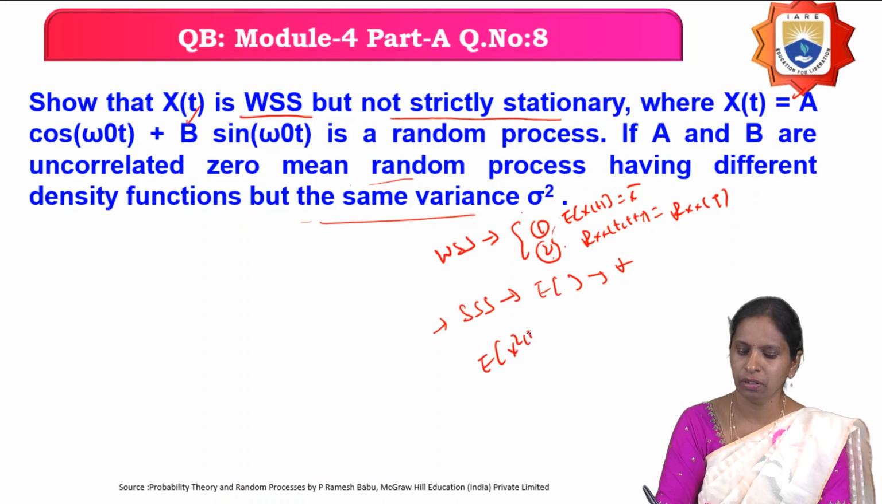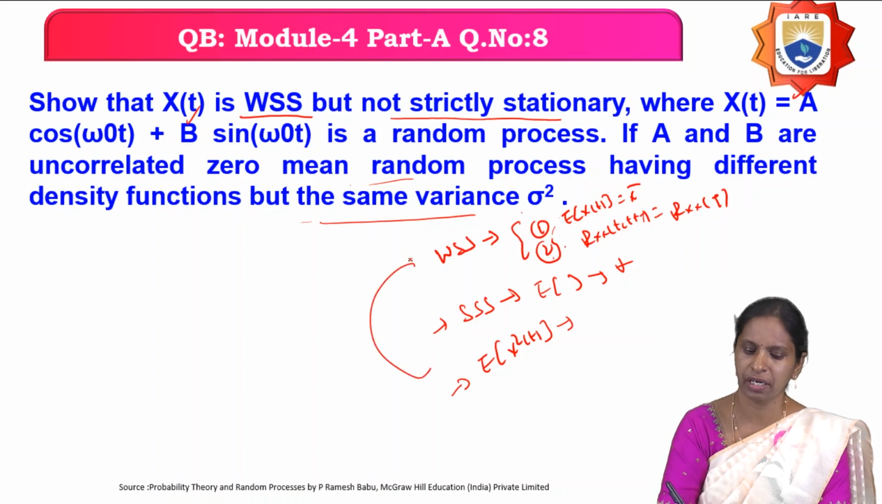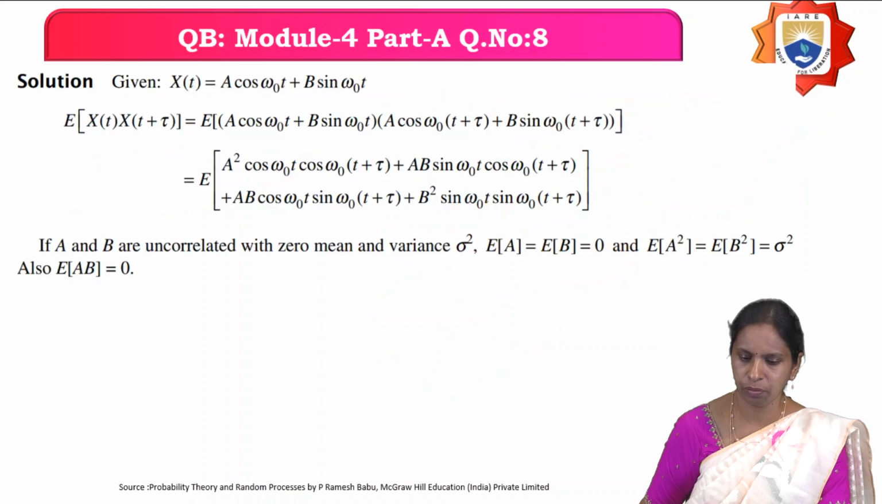You can find out the statistical average of anything. You can find out the mean square value, skew, whatever it may be. If you get it as a function of t, then you can say that it is not strict sense stationary, but it is satisfying only two conditions, so you can say that it is a wide-sense stationary random process.